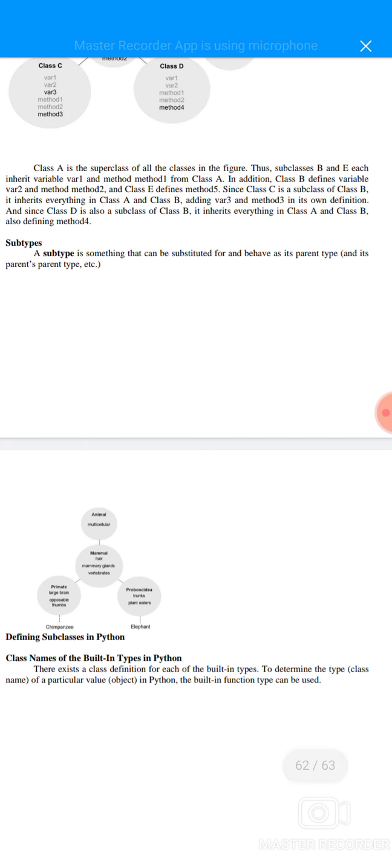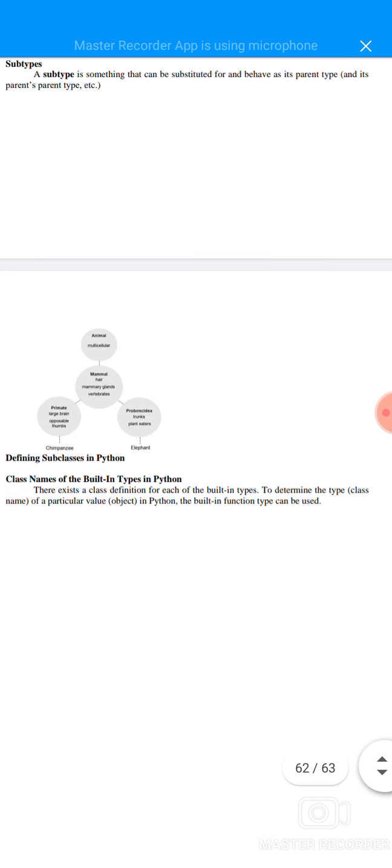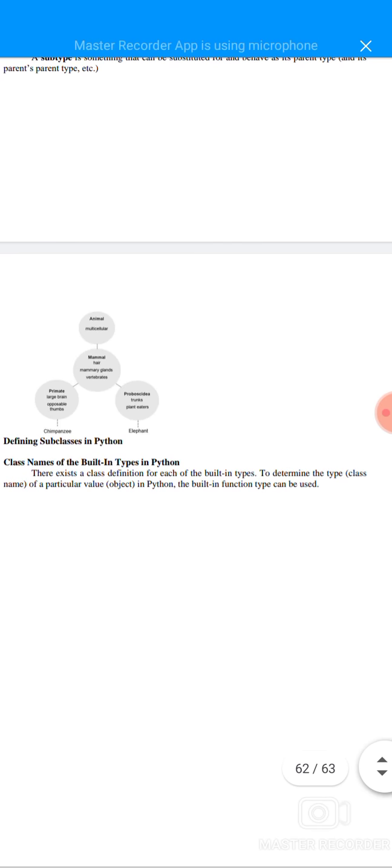Subtype means something that can be substituted for the behavior of a parent type. For example, animal, multicellular, means mammal, air, mammary glands, and then vertebrates. Primates means the large brain, opposable thumbs. This is the chimpanzee. Proboscidea means trunks, plant eaters, this is the elephant. So this is the example of subtypes.